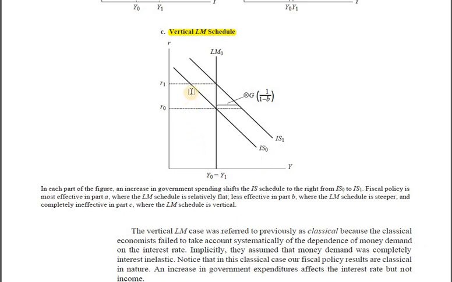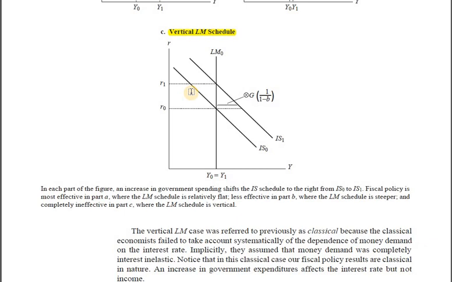Now what's going to happen? Because the LM curve is vertical, it means speculative balance is absolutely insensitive to changes in the rate of interest. No matter what the level of interest rate in the economy is, there's going to be no change in the speculative balance. So how to re-equilibrate the money market? There is just one way, that is to restore the transaction balance to its original level. And how can we restore the transaction balance to its original level? By making sure that the level of income falls to its original level.